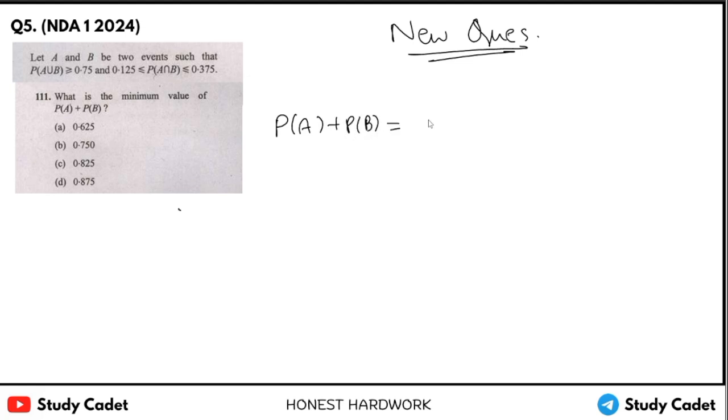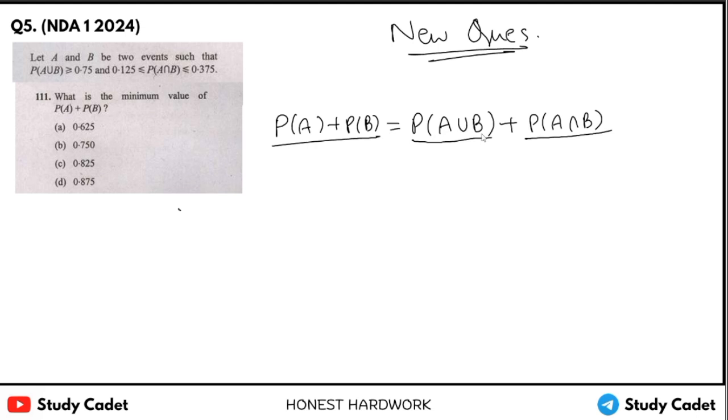Okay, what is its formula? We know that it is simply PA union B plus PA intersection B, right? So if we want its minimum value, then we have to take its minimum value and its minimum value, right? What is its minimum value?